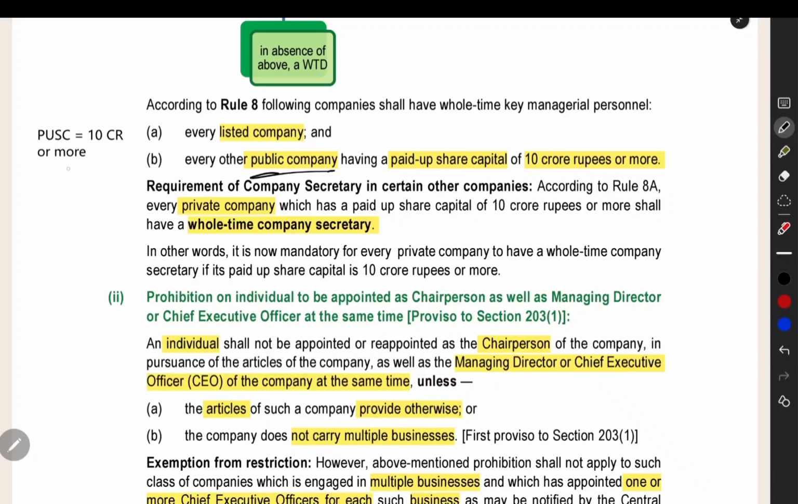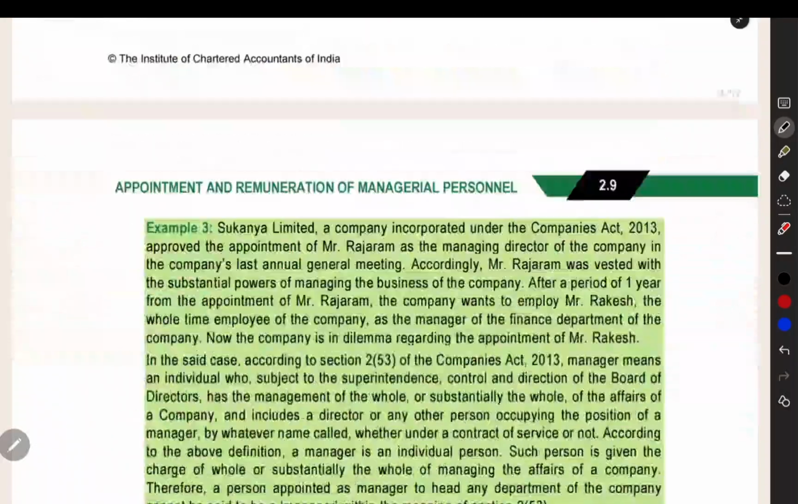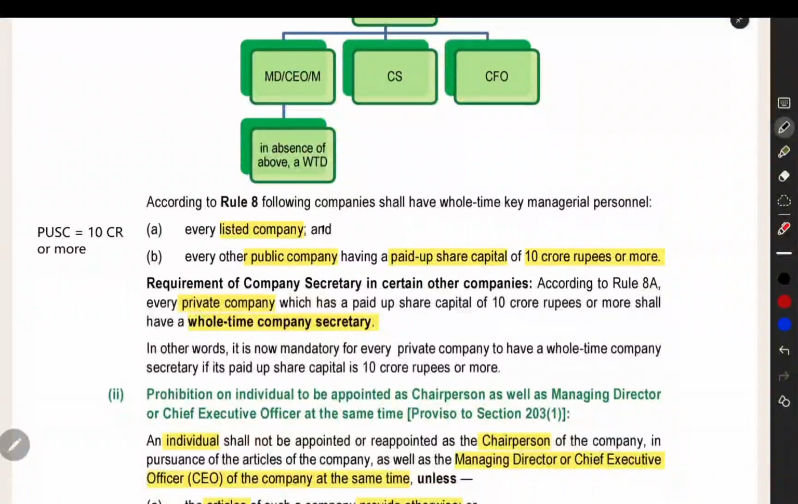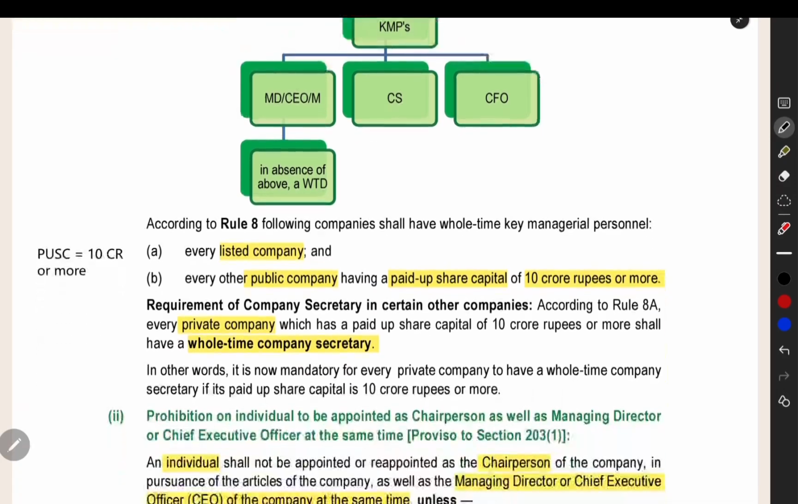Otherwise, if you are a public company, if you are having paid up share capital 10 crore or more, paid up share capital which includes equity plus preference, you have to mandatorily appoint these whole-time key managerial personnel. But if you are a private company, your paid up share capital is 10 crore or more, then also you have to appoint company secretary alone mandatorily. For other public companies, listed company, everything you have to appoint if the threshold limit is breached. If your limit is breached as a private company, only company secretary is mandatory. Remaining you can appoint based on your choice.